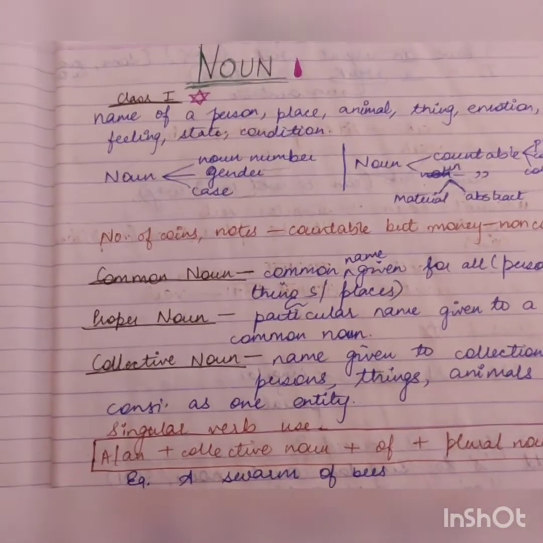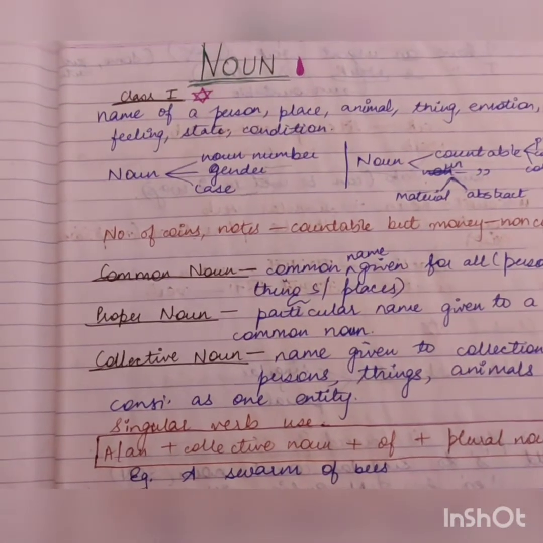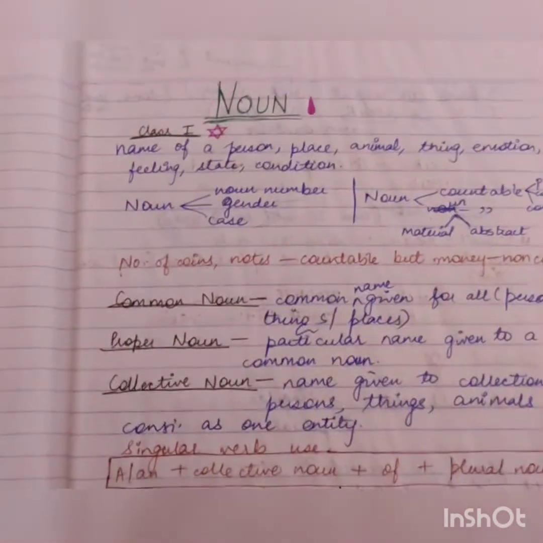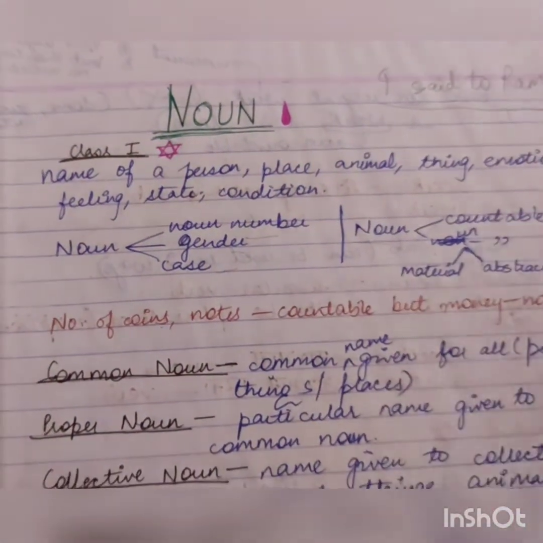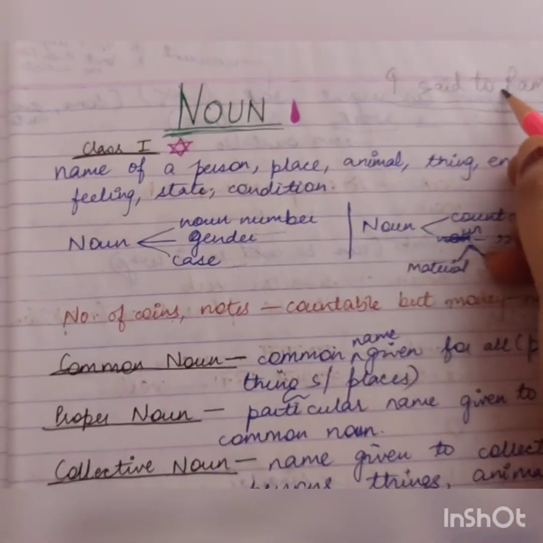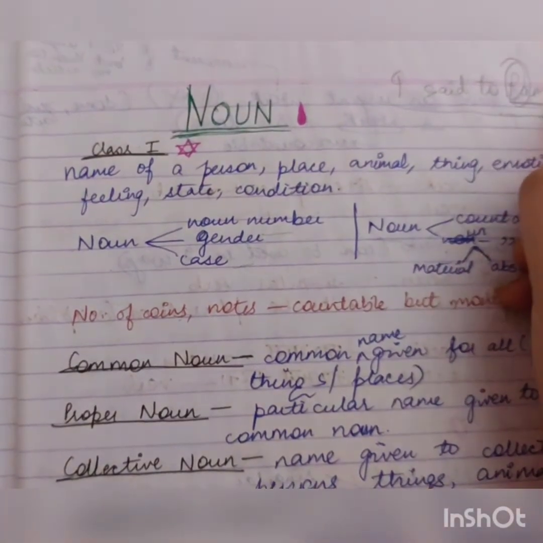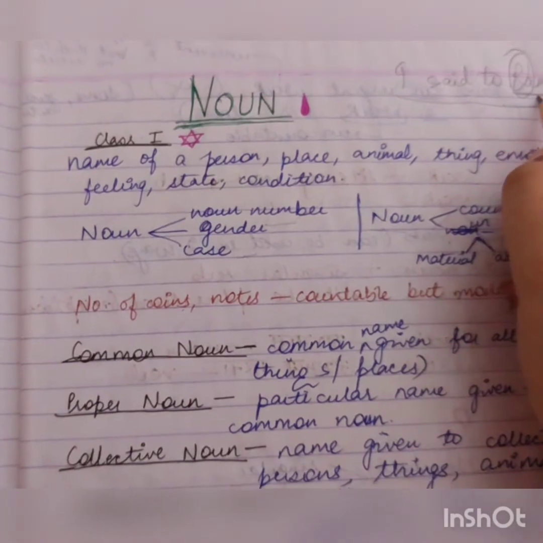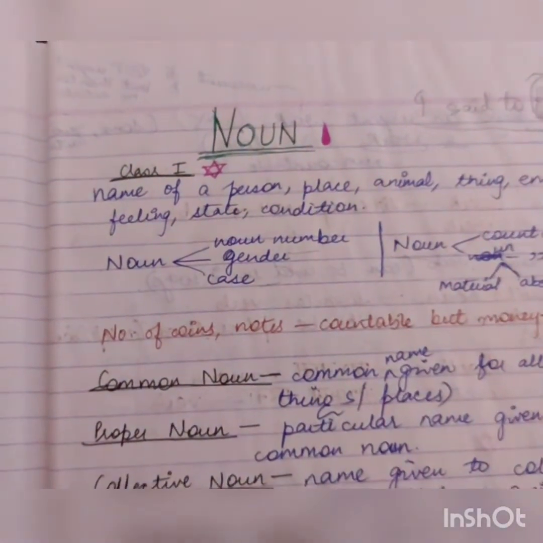If I write, I said to Ram, remember Ram will always be in capital letter, R. If the sentence continues further, this Ram, R, is written with a capital letter, and since it's the name of a person, obviously it will be a noun, and it's a particular name which I have given to a person. Person in itself is a common noun.